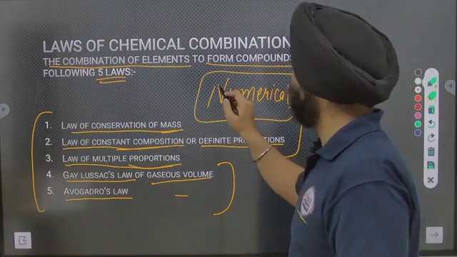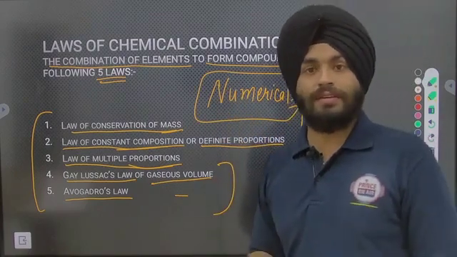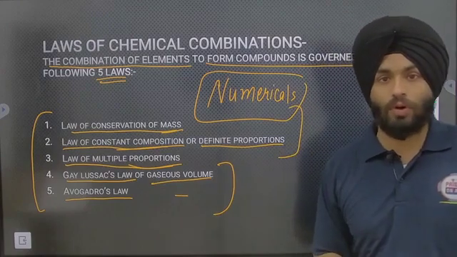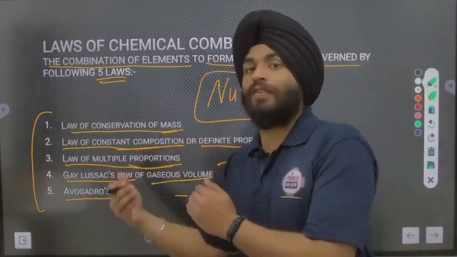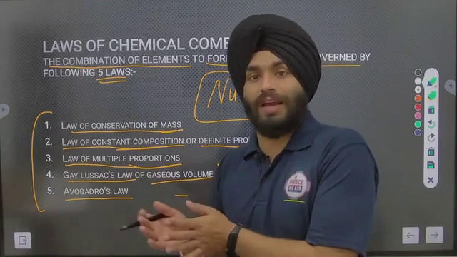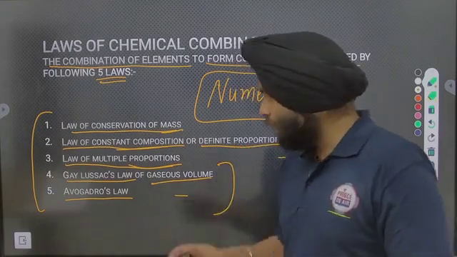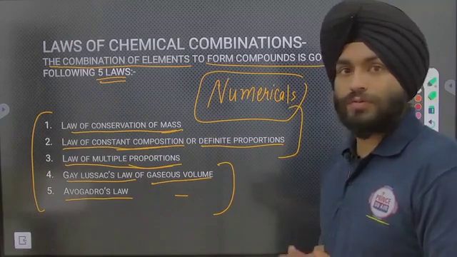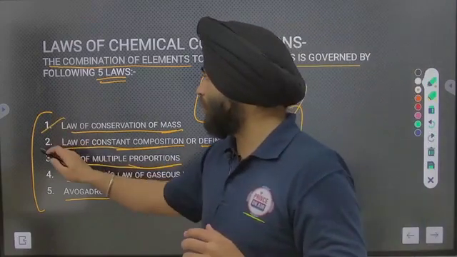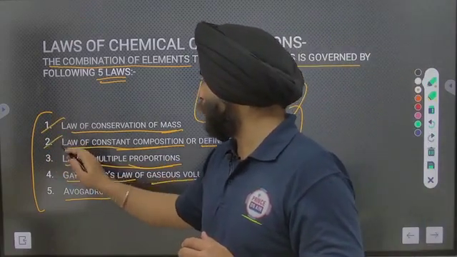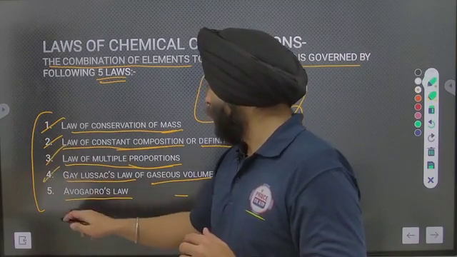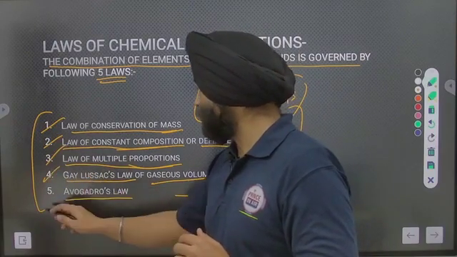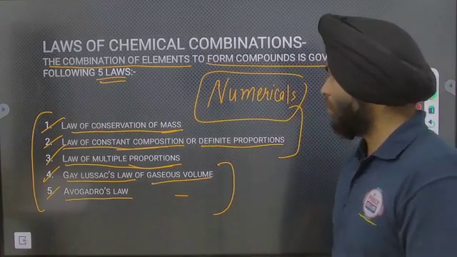The problems, related to the back exercise problems and in-text questions of NCERT, we will discuss at the end in separate lectures. Clear? So these 5 laws we have to introduce: law of conservation of mass, law of constant composition and definite proportions, law of multiple proportions, Gay-Lussac's law of gaseous volume and Avogadro's law.